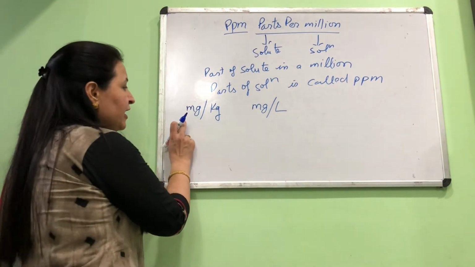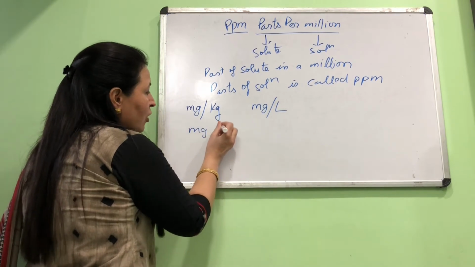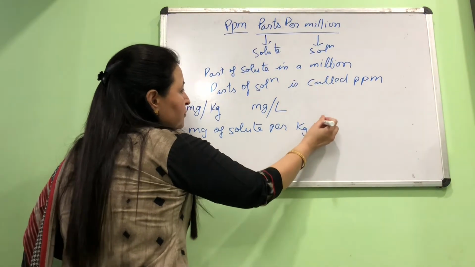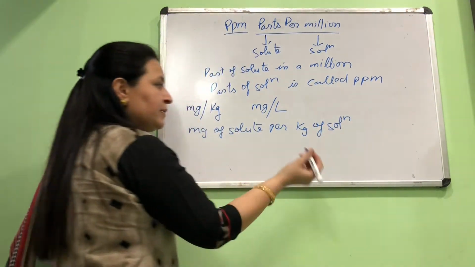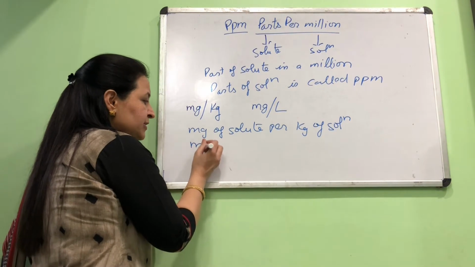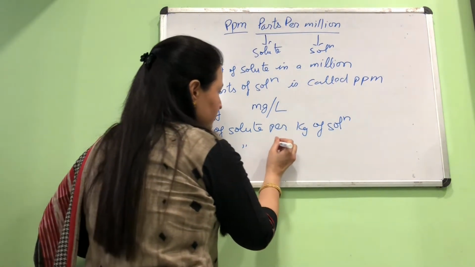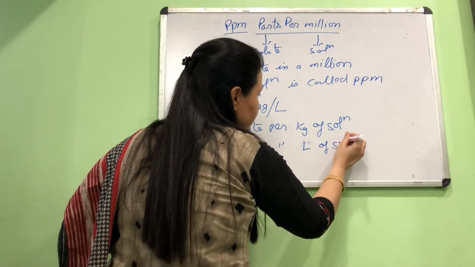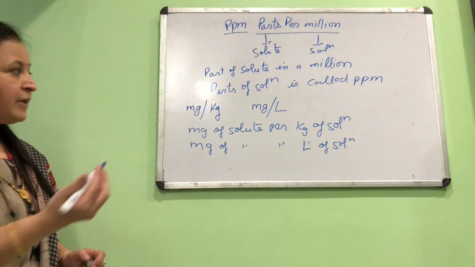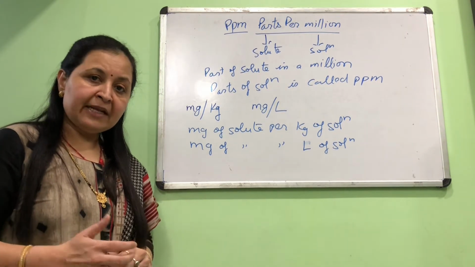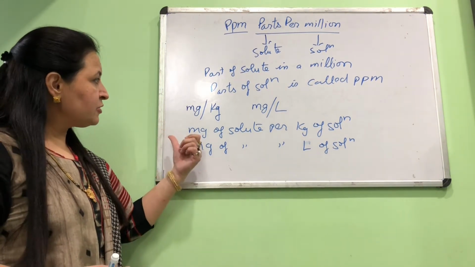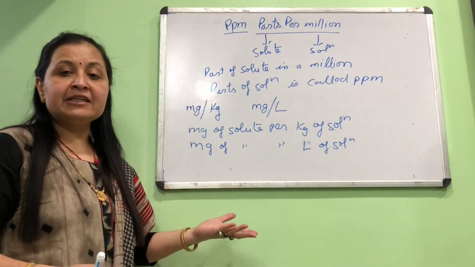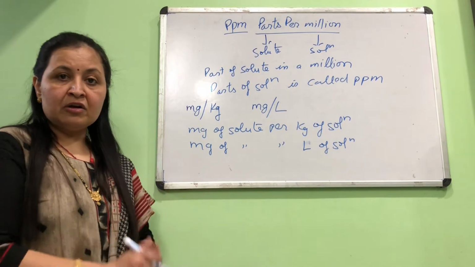That means if we are expressing milligram of solute per kg of solution, then it is a ppm concentration. Or we are expressing milligrams of solute present per liter of solution, then it becomes a ppm concentration. So parts per million is nothing but either milligrams of solute per kg or milligrams of solute per liter of solution. That itself is called parts per million.